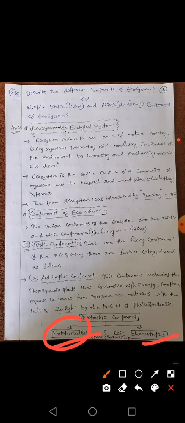Without sunlight absorption, a plant can't prepare food. So it prepares food or energy by itself by taking the sunlight. These are called phototropes.